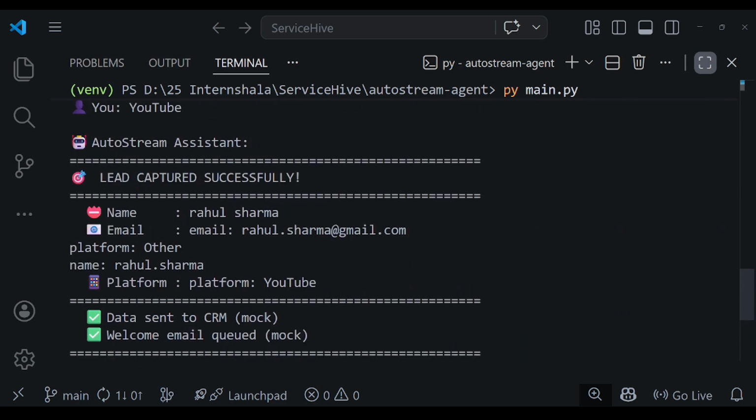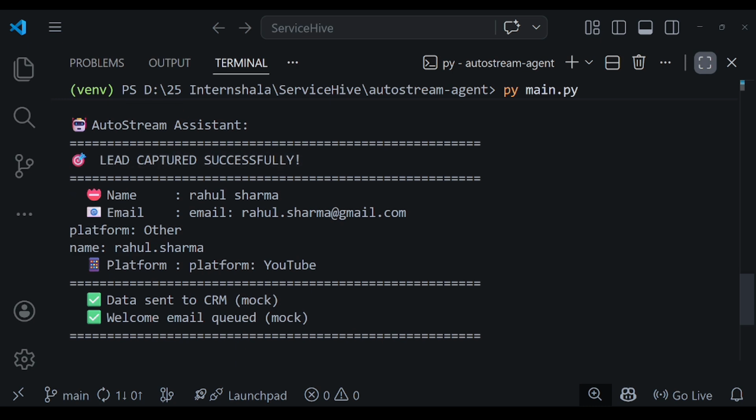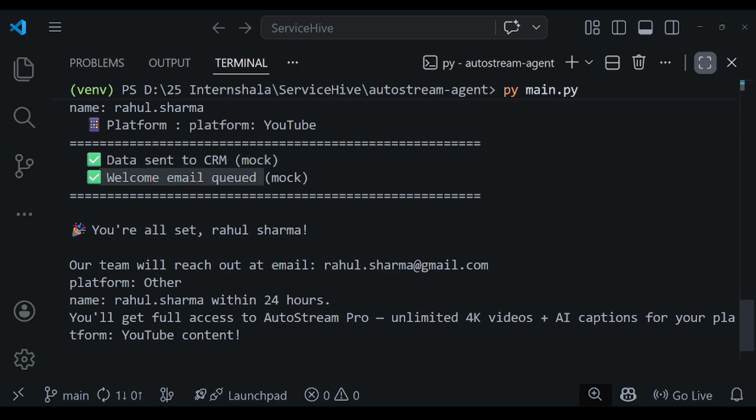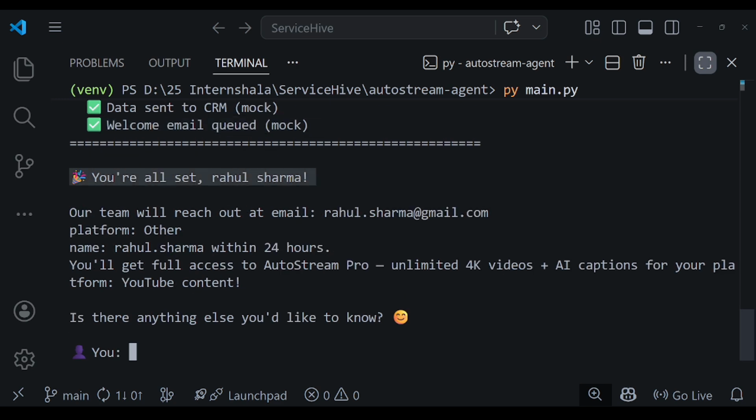And there it is. The mock lead capture tool was triggered only after all the details were collected: name, email, and platform. You can see the confirmation printed in the terminal. Lead captured successfully for Rahul Sharma. Now I will show you tools.py.